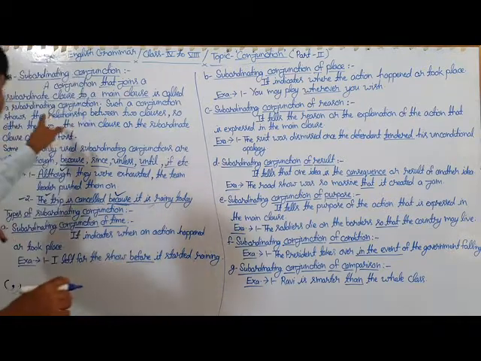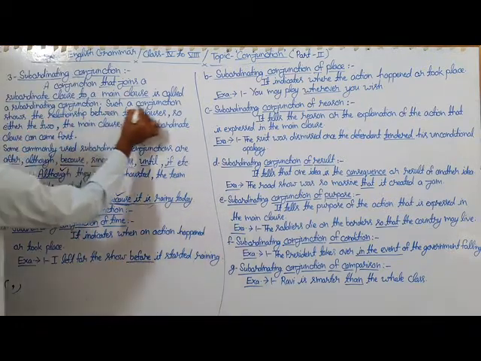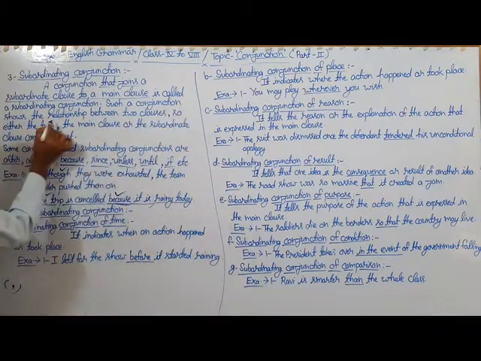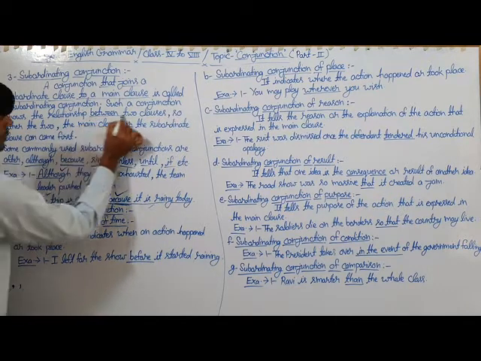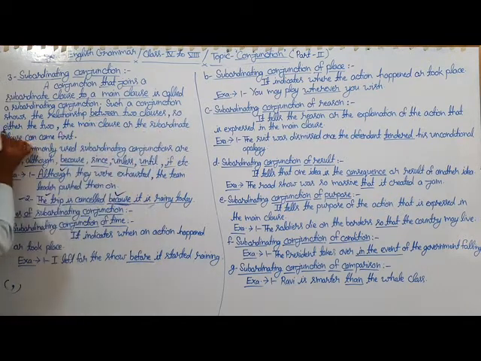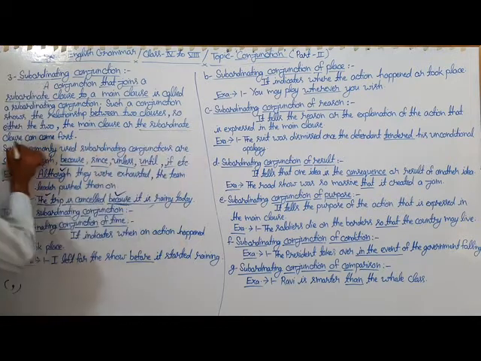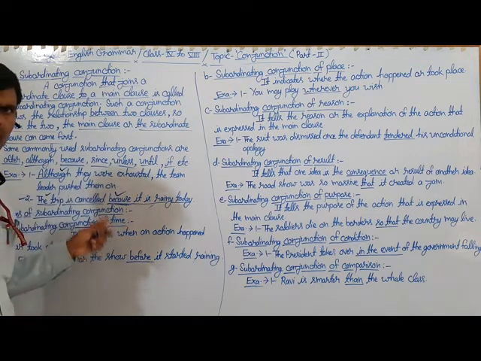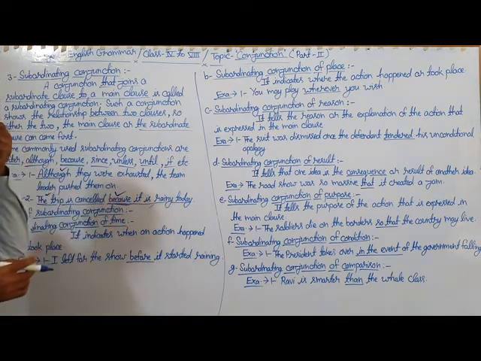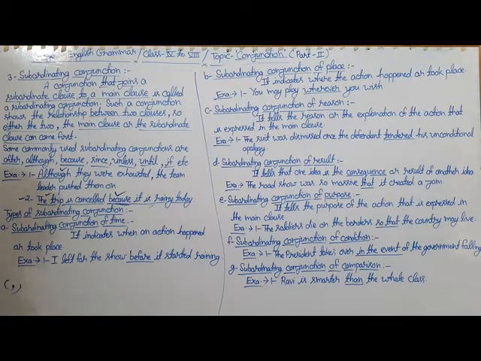I have already told you that such a conjunction shows the relationship between two clauses, so either the main clause or the subordinate clause can come first. Now I am going to tell you there are some types of subordinating conjunctions. The first one is the subordinating conjunction of time.